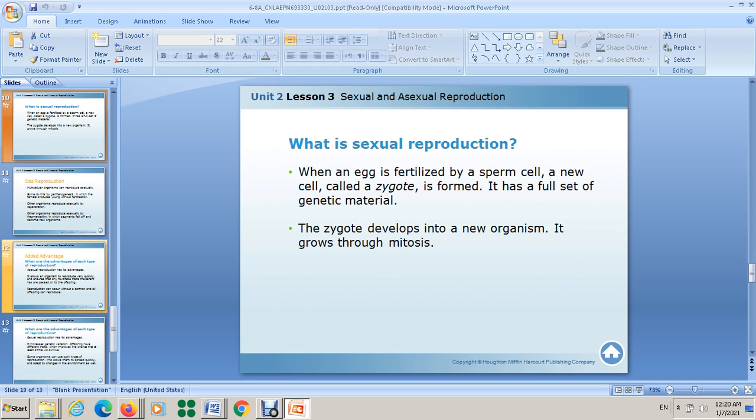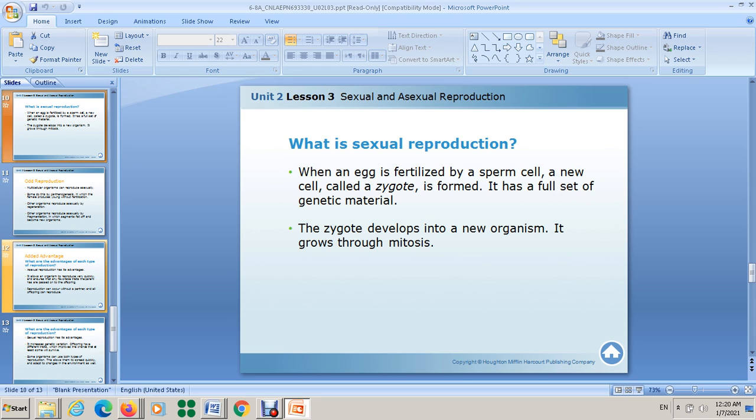When an egg cell is fertilized by a sperm cell, a new cell called a zygote is formed. Half of its chromosomes are from the dad and the other half from the mom, and it has at the end the full set of genetic material. So what is the zygote? The zygote is the cell produced from a combination of the nucleus of the sperm and the nucleus of the egg cell.